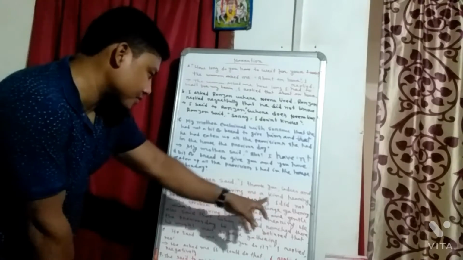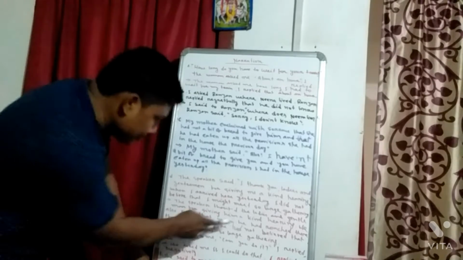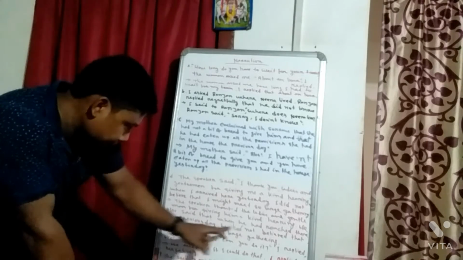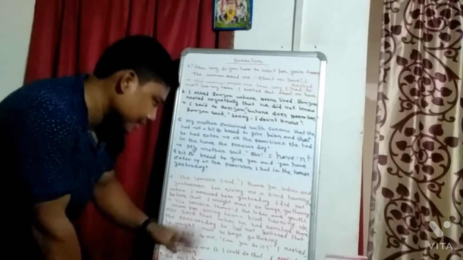Here, in the direct form, it is given "for giving me". So in the indirect form of narration we have to write "giving him a kind hearing". Okay, this part is completed.